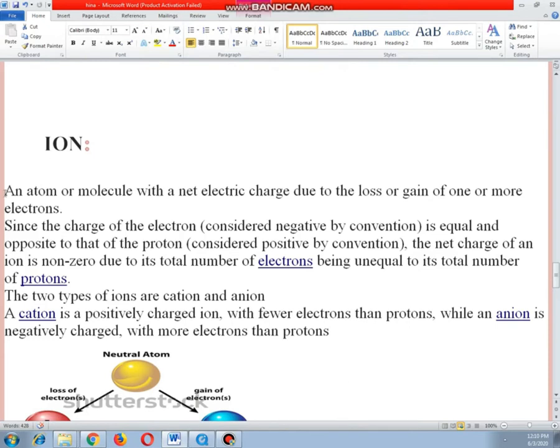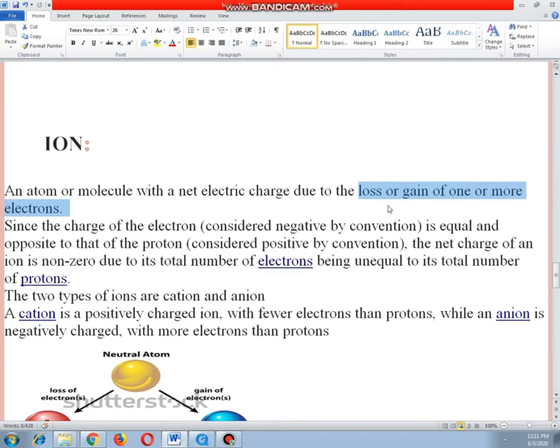Whenever an atom or molecule gets a net charge, as we already discussed that an atom is a neutral particle, it doesn't have any charge. But whenever an atom or molecule gets any charge, either positive or negative, it will form an ion. So how is an ion formed? An ion is formed by the loss or gain of one or more electrons. Only electrons, not protons, because electrons are revolving around the nucleus, so they are easy to lose or gain from the orbit.